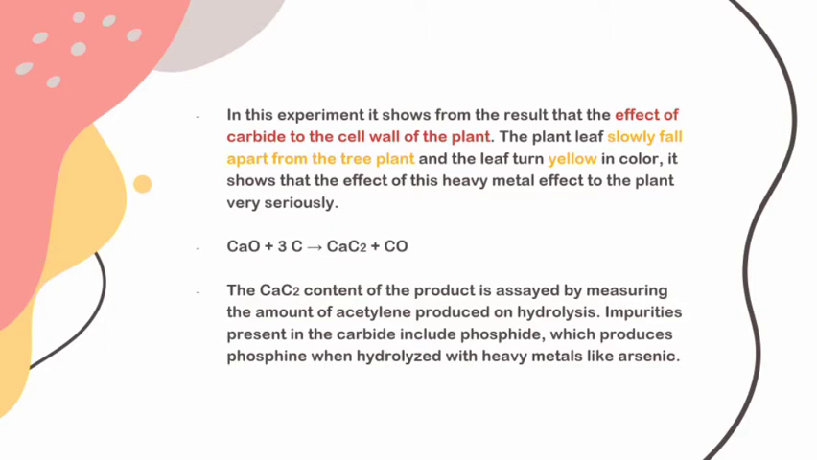From the chemical equation, CaO plus 3C produces CaC2 and CO. So the CaC2 content of the product is assayed by measuring the amount of acetylene produced on hydrolysis. Impurities present in the carbide include phosphide, which produces phosphine when hydrolyzed, with heavy metals like arsenic. The components of the cell wall affected by heavy metals are cell wall polysaccharides, cellulose, hemicellulose, pectin, lignin, and other cell wall related proteins.